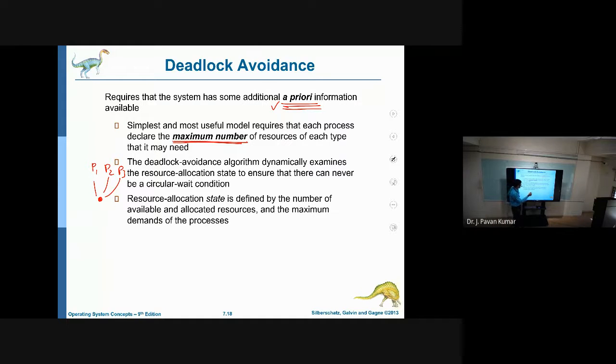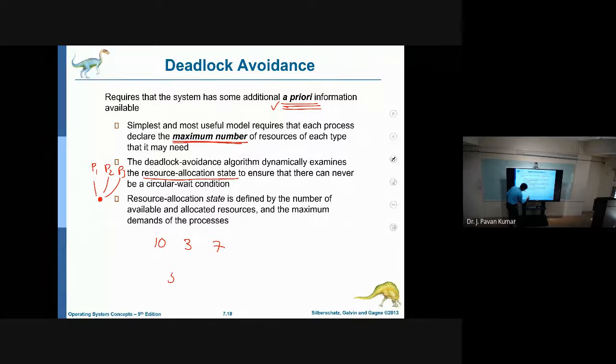Now we will see how we can ensure deadlock never occurs. The resource allocation state is defined by the number of available and allocated resources and the maximum demands of the processes. What is this resource allocation state? It is nothing but how many resources are available. Let us consider we have 10 resources. Out of those, how many are allocated? Let us say 3 are allocated. And how many are available? 7 available. And what is the demand of each process?